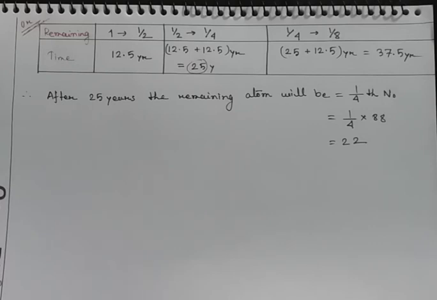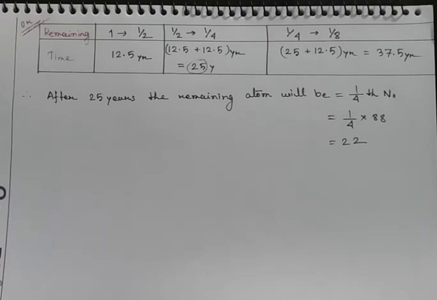So from half to one fourth of the atom, the total time will be 12.5 plus 12.5, equal to 25 years. And if the decay continues from one fourth of the initial atom to 1/8, as it is divided by 2 again, another 12.5 years will be required, and we add it to the previous 25 years, so 25 plus 12.5, the time will be 37.5 years.